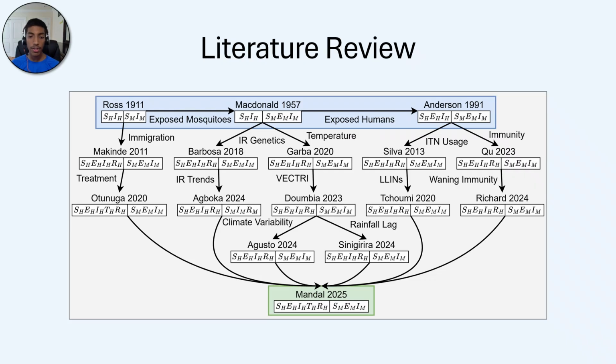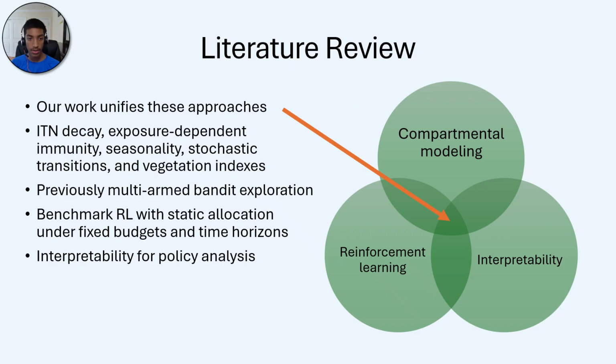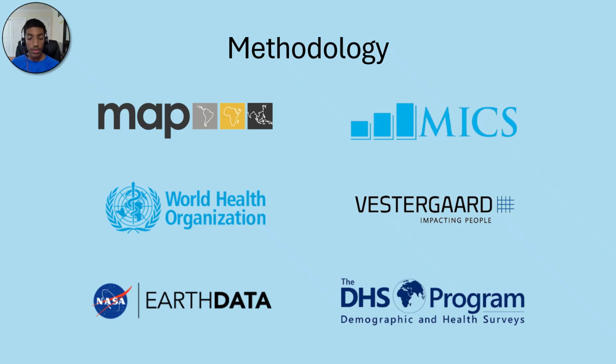Over time, malaria modeling has evolved from simple differential equations to sophisticated compartmental systems with many influences. Our work bridges three domains that were historically pursued in isolation: compartmental modeling, reinforcement learning, and interpretability. We use 6 data sets to estimate realistic coefficients in our malaria model.